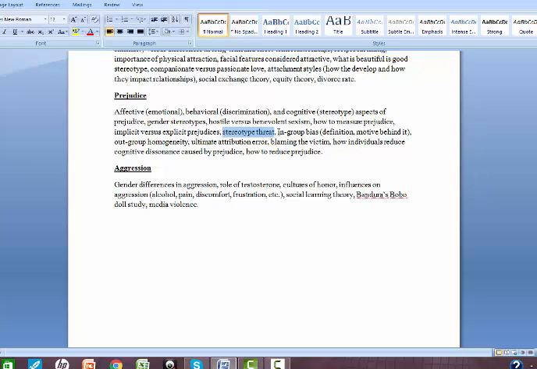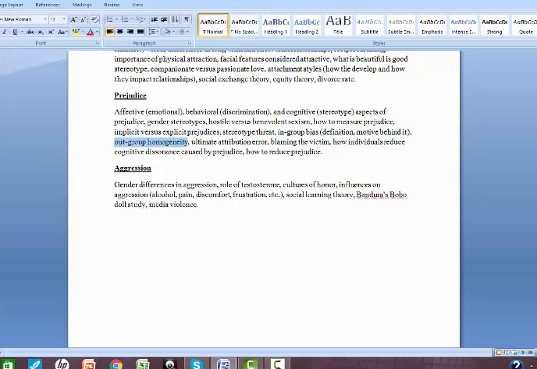So when we talked about where prejudice comes from and how to decrease it, we talked about how it's mostly driven by an in-group bias, where we like ourselves, and so we like the people who are in our group because they're probably very similar to us. And so then we like the people in our group mainly because of the self-esteem, right? Because we want to feel like our group is special. And there's nothing wrong with that per se. It's good to like the people in your group. The problem is when you start treating people who are not in your group in a bad way because they're not in your group, right?